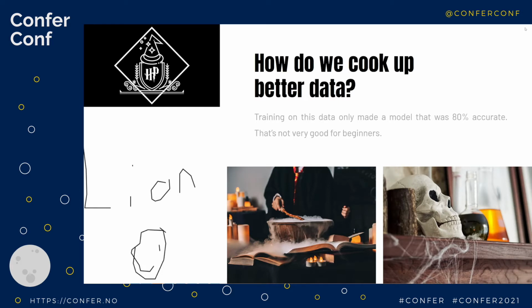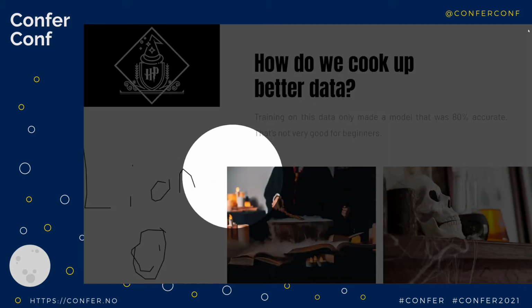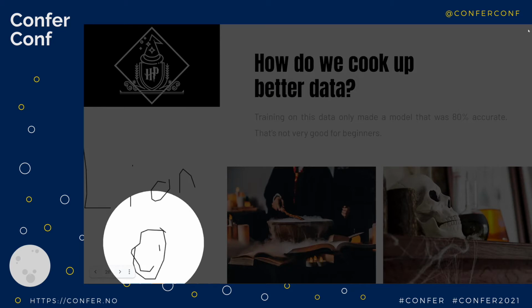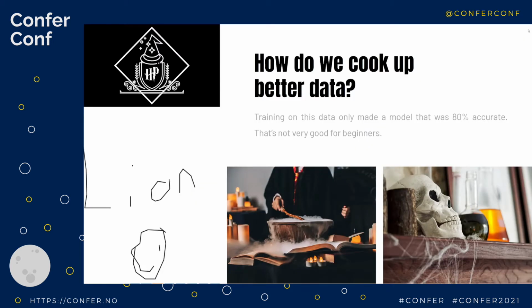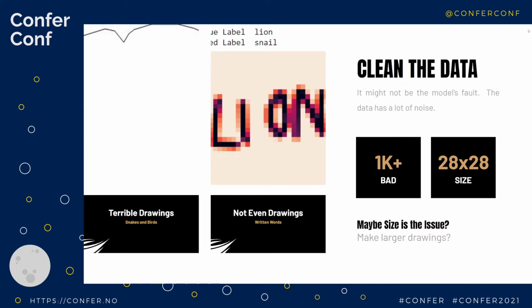Taking a look at this, first off, you can see someone actually wrote the word lion and then drew whatever that is. I don't know what that is, but they just wrote the word lion. So there's some bad data in here that might be causing some of these problems. So let's see what we can do to dig into this and maybe fix it up a bit.